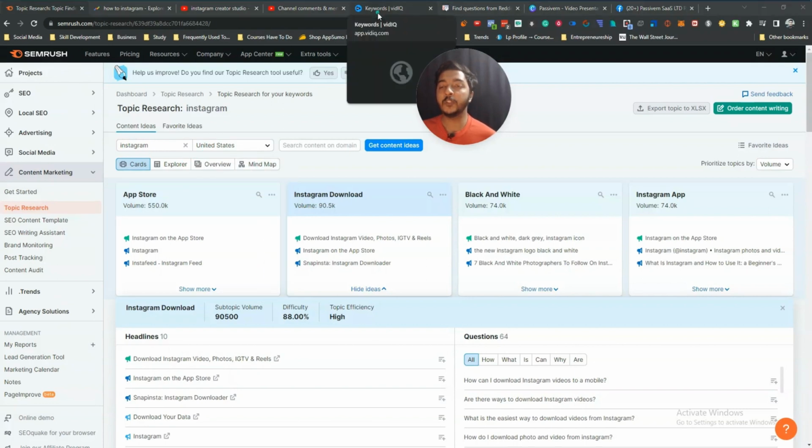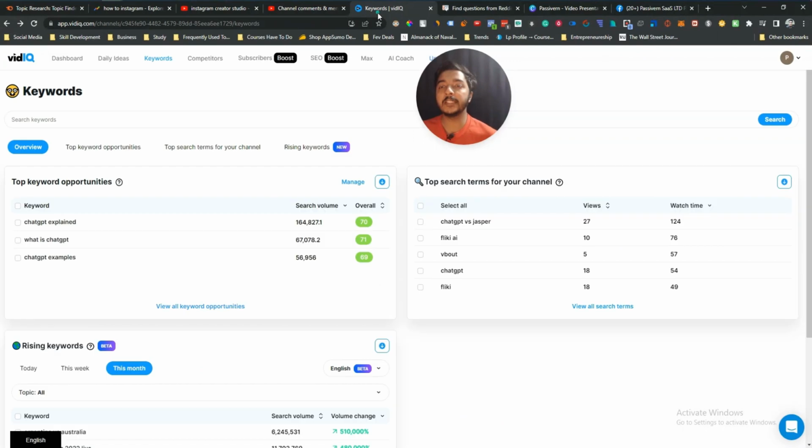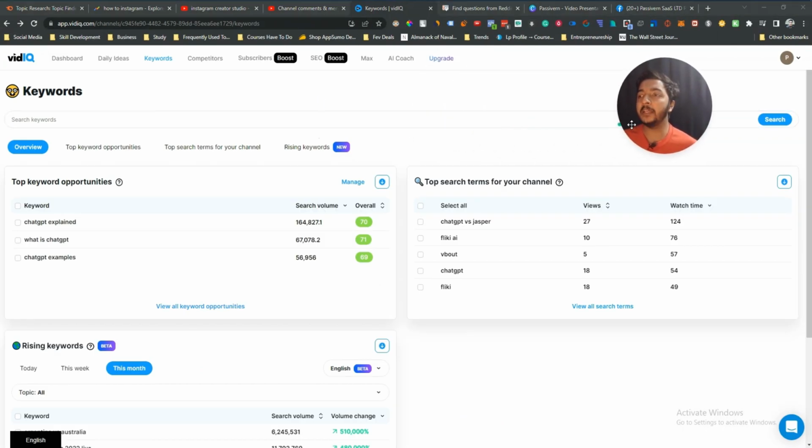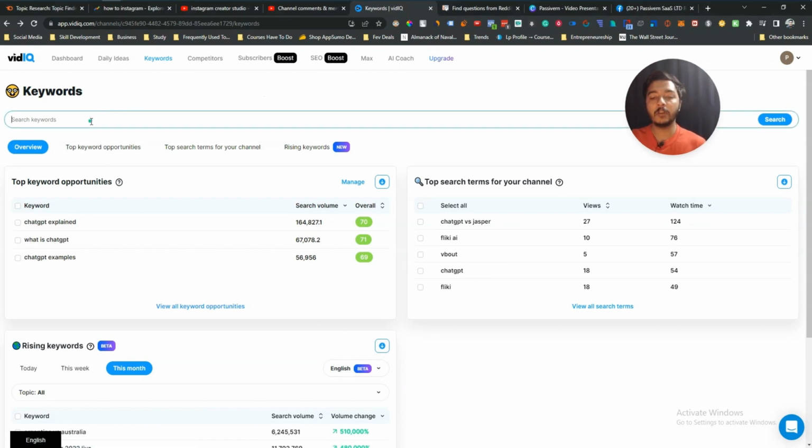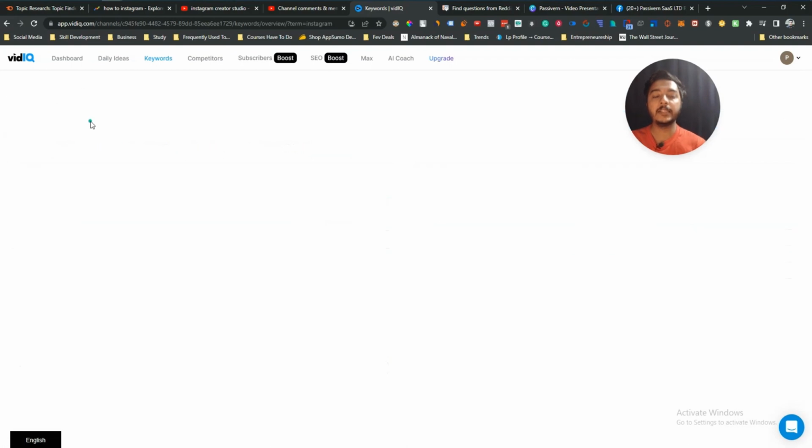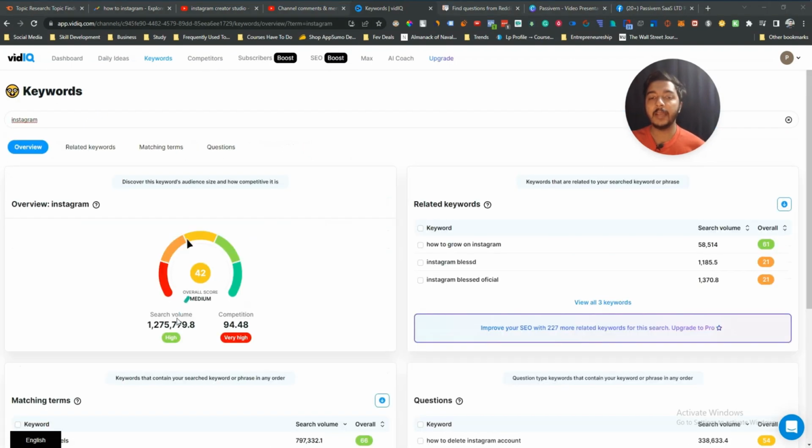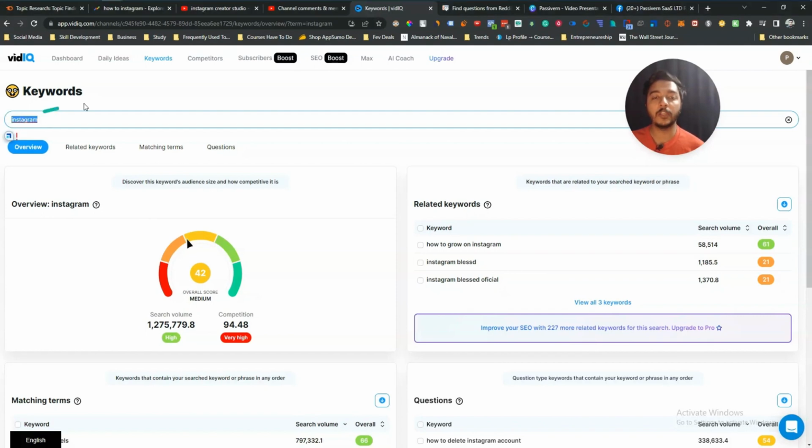And then the fifth tool that I want to show you is vidIQ. I am a user of their free tool, but if you want to use their maximum potential, then I think you can get their paid plan. Anyways, after logging in on this tool, you have to come to this keyword section, and here you have to search the keyword. Let's say I will search here Instagram, and then let's see what it provides us. And here see, they are giving one score for this keyword and it's less than 60, so it's not a good idea to use this title on your YouTube video.